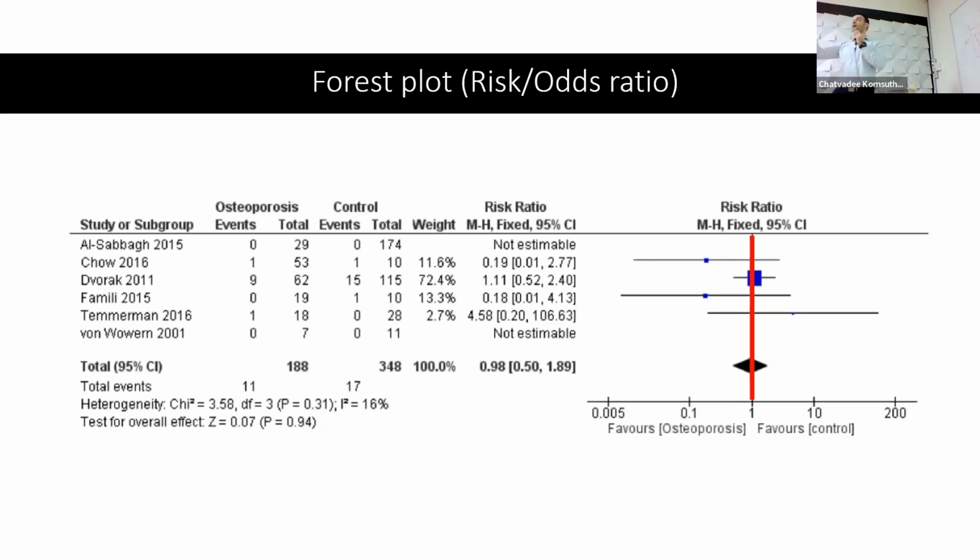Now, just to get back to your question, here, as I said, the events and total of the study and the control group, when I calculate the risk ratio, I will just divide 1, for example, divided by 53. But when I want to calculate the odds ratio, I divide 1 by 52. It means either the events divided by total or the events divided by the rest of the sample.